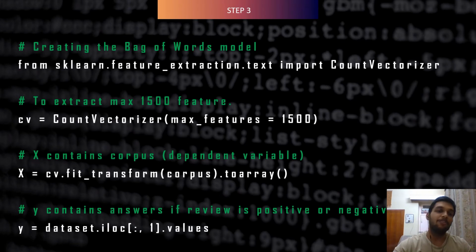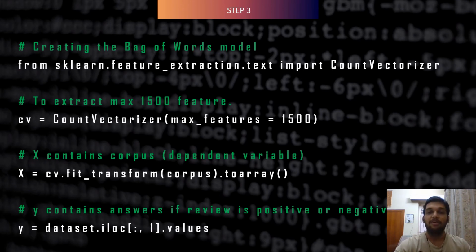Now understand it with our example. For this purpose, we need the CountVectorizer class from sklearn.feature_extraction.text. We also set a max number of features using the attribute max_features. It helps in efficient formation of our dataset so that our dataset does not take much time to get loaded. Do the training on the corpus and then apply the same transformation to the corpus, dot fit_transform of corpus, and then convert it to an array.